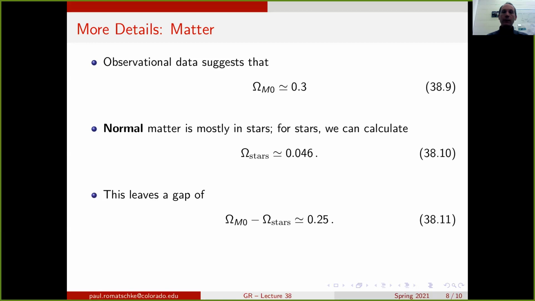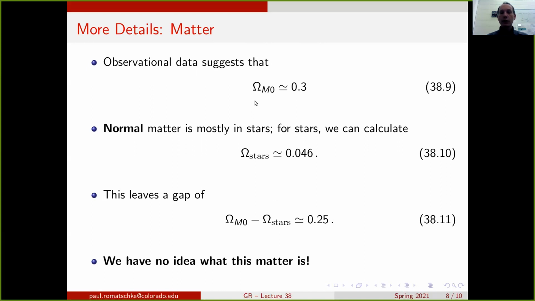So if we do the math, then we find that the difference between the observational data for omega matter and the actual matter that we know of, which is in stars, is about 25%. What that means is that most of the contribution to the matter is actually not in stars.